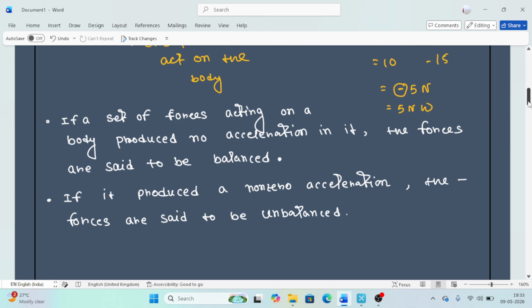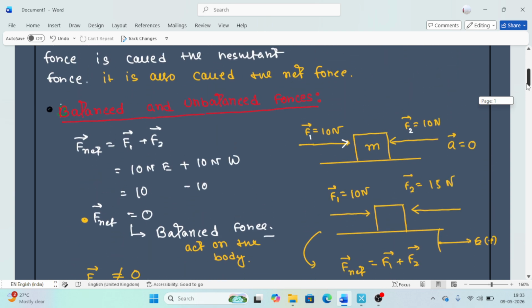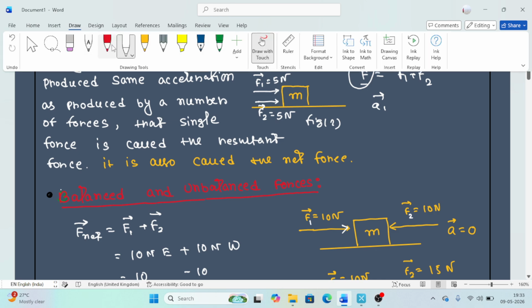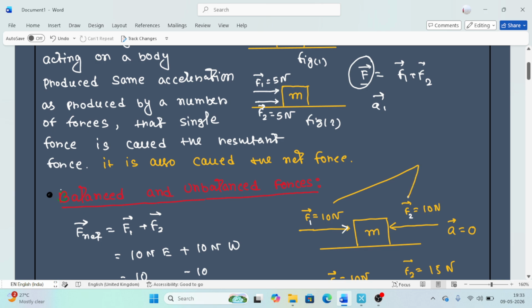Okay, in this example, one important concept you should always remember, the most important one: when you calculate balanced and unbalanced force, the forces F1 and F2 act simultaneously. This force acts simultaneously. So always keep this in mind.